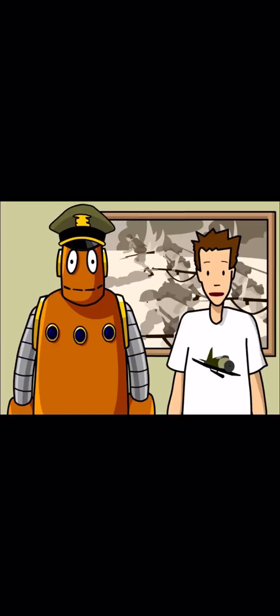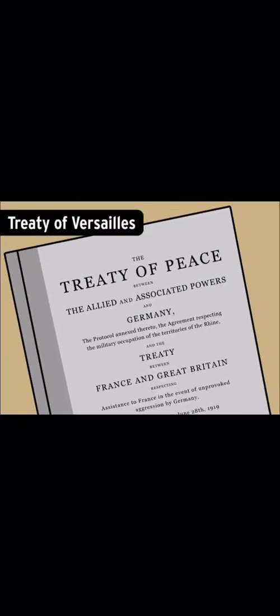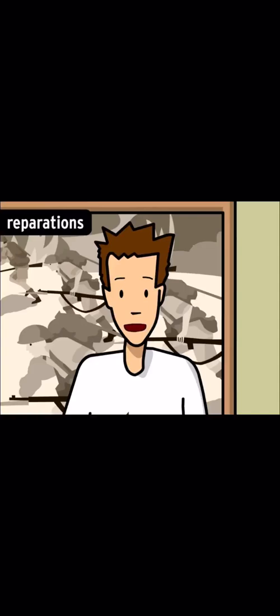Dear Tim and Moby, what caused World War II? From Fred. Well, it's a pretty complicated story, and it begins at the end of World War I. In 1918, Germany was defeated by the Allied powers, Great Britain, France, Italy, and the United States. According to the Treaty of Versailles, Germany had to take full responsibility for starting the war and pay $33 billion to the winners. These funds were called reparations.